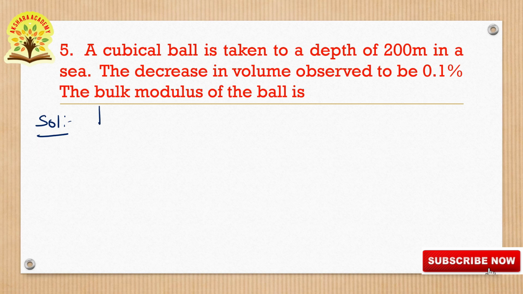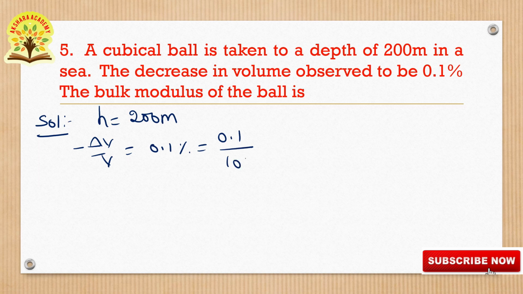Height h is equal to 200 meters, and minus delta V by V is given as 0.1%, that is equal to 0.1 by 100. This can be written as 1 into 10 to the power of minus 3. Bulk modulus is equal to question mark.